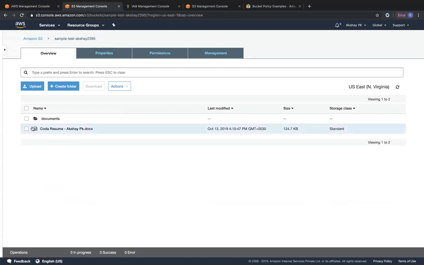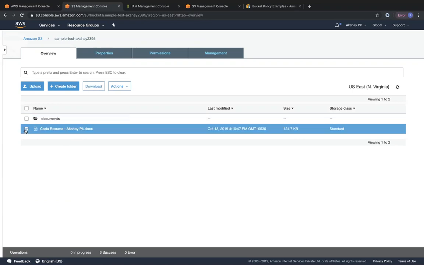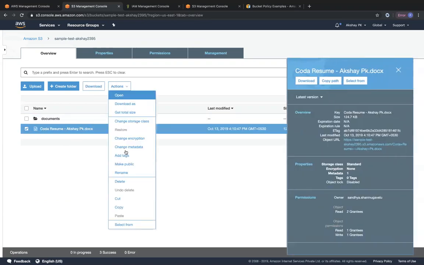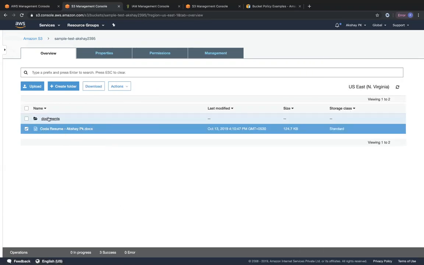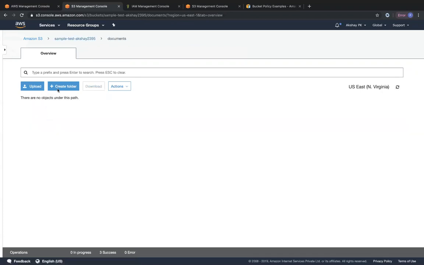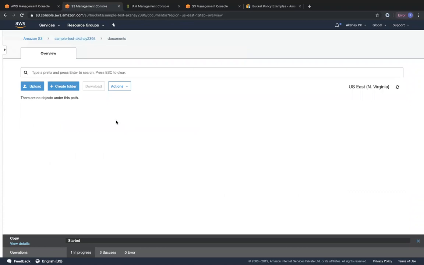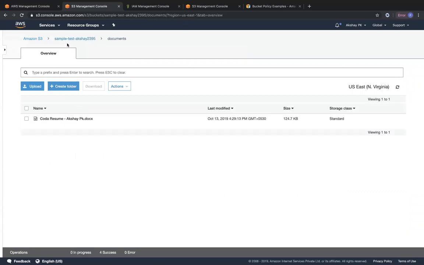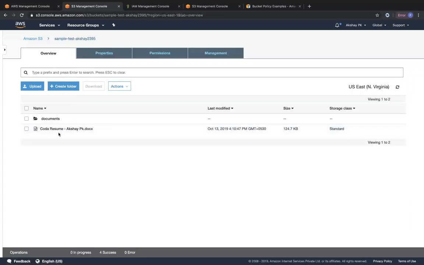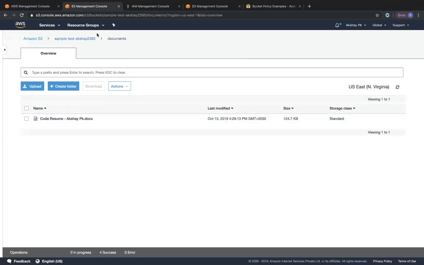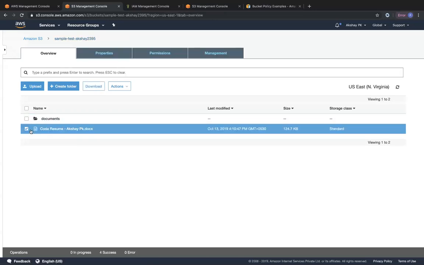Okay. If I want to move this particular object within this folder, I can click on this object, click on actions, and click on copy. Then I can click on this folder, click on actions, and click on paste. If I go back to this bucket, the top level overview, I have a copy of this object over here, as well as a copy within this documents folder. So what I'll be doing is I'll go ahead and delete this.